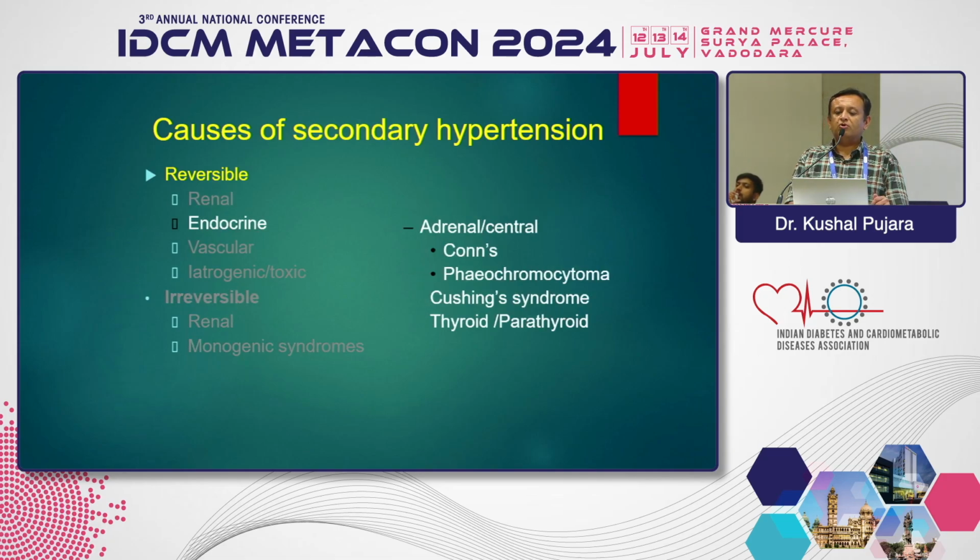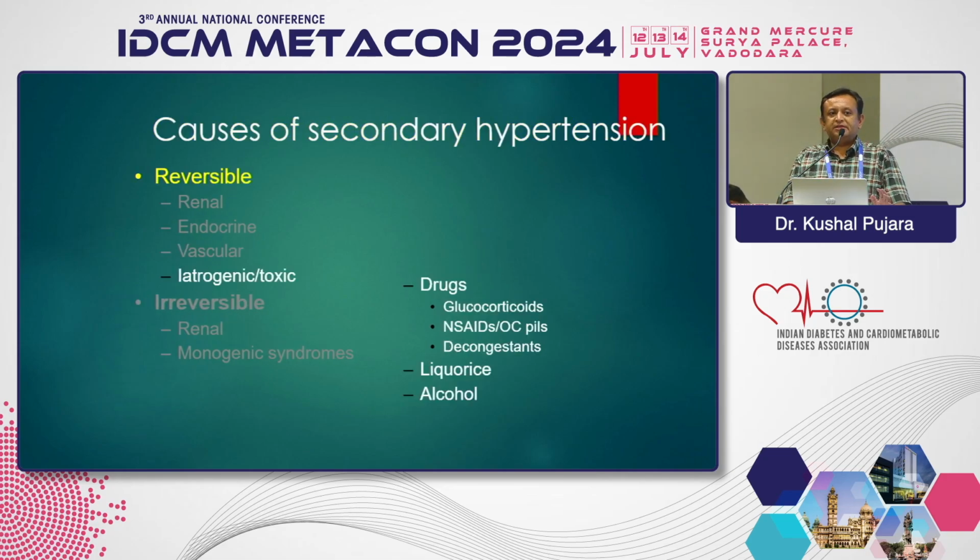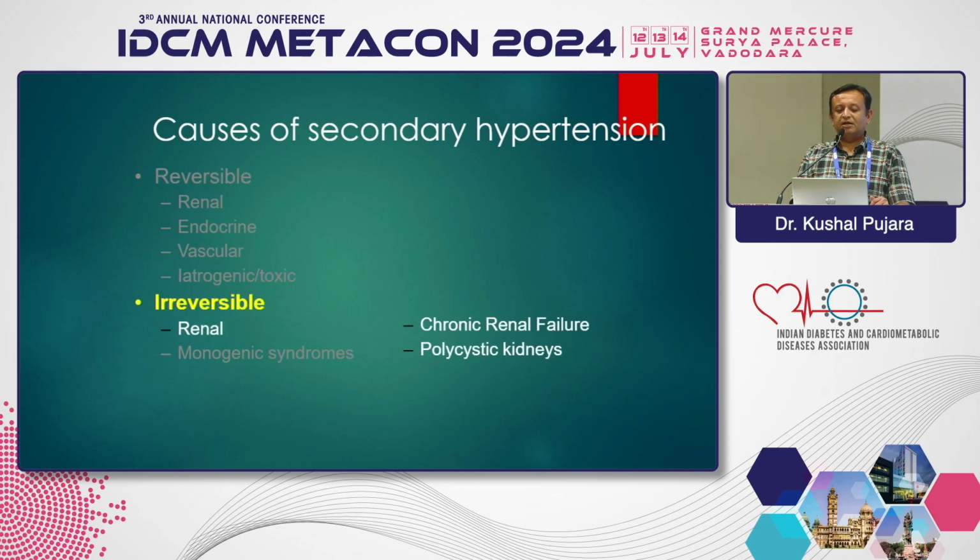In endocrine causes, we have Conn's, pheochromocytoma, Cushing syndrome, and thyroid disorders. Vascular causes include coarctation, again common in the younger age, which we should not miss because of its long-term significant mortality and morbidity. Vasculitis is very rare: Takayasu's, polyarteritis, scleroderma. And iatrogenic causes, drugs. We should not forget in our history taking whether the patient is on any drugs causing hypertension. The commonest are glucocorticoids, NSAIDs, contraceptive pills, decongestants, and sometimes alcohol as well.